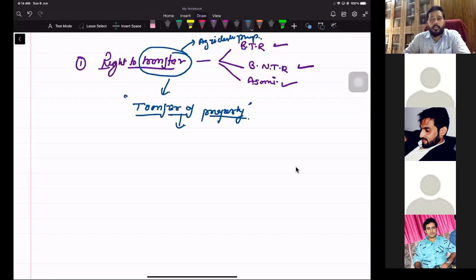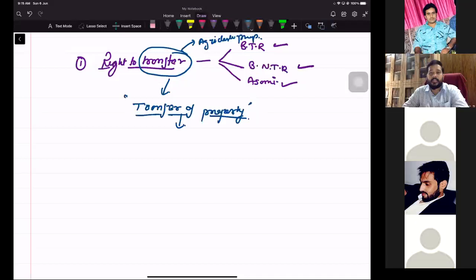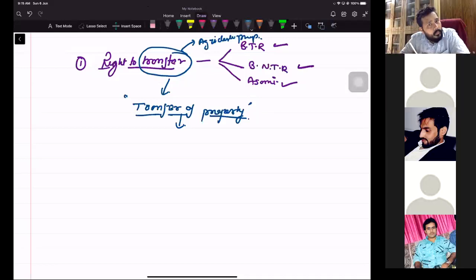How many people know what you mean by transfer of property? Please raise your hand once. I didn't even get the name of whoever spoke, so I am discussing this. Yes, Rajdeep, tell me. Yes, sir. Basically, transfer means to transfer the title and ownership of the property or land or any movable or immovable property.